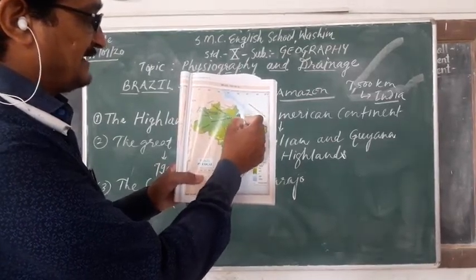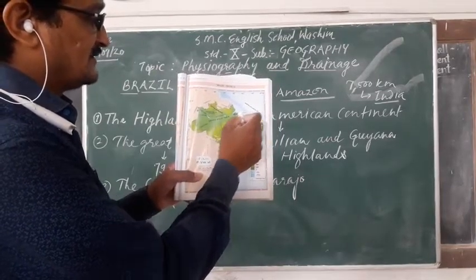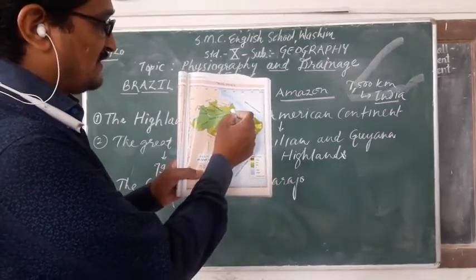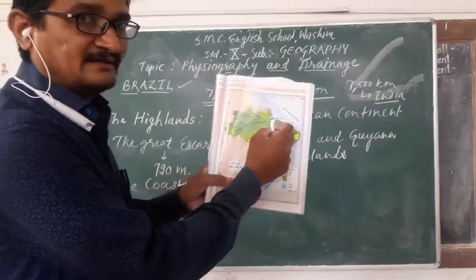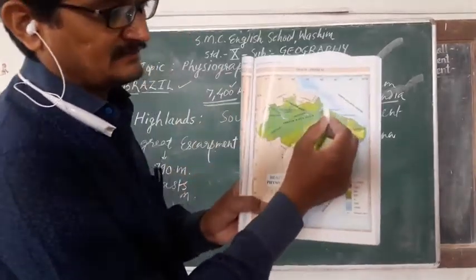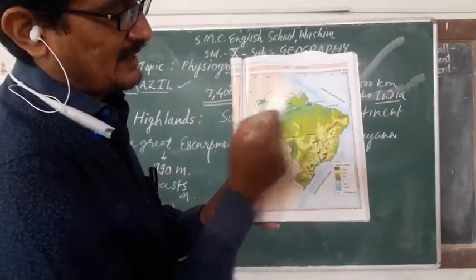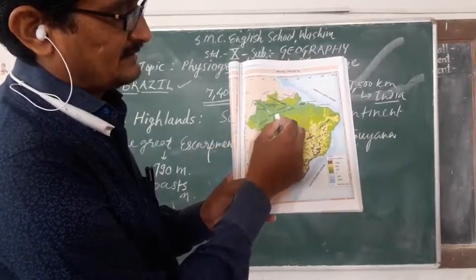Marajo Bay is formed because of these two rivers. This is the mouth of the Amazon river, and it creates Marajo Island. Marajo Bay and Marajo Island. This is the Amazon river basin.